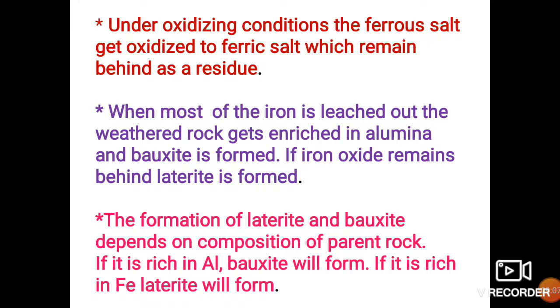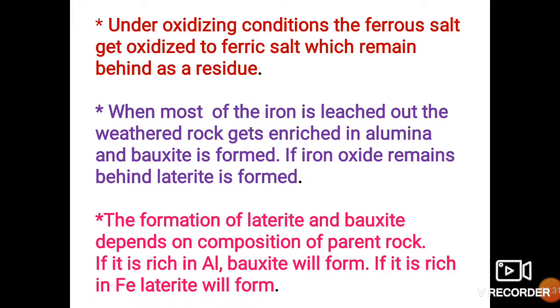Under oxidizing conditions, when the oxidizing conditions are very strong and favorable, what happens? The ferrous salt gets oxidized to ferric salt, and this ferric salt is insoluble and remains behind as a residue.